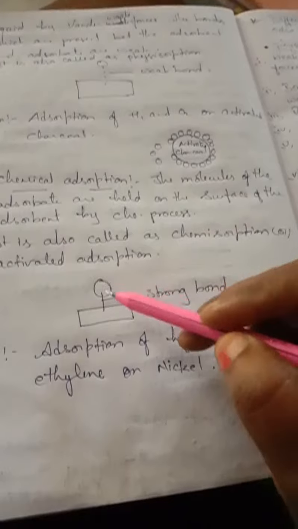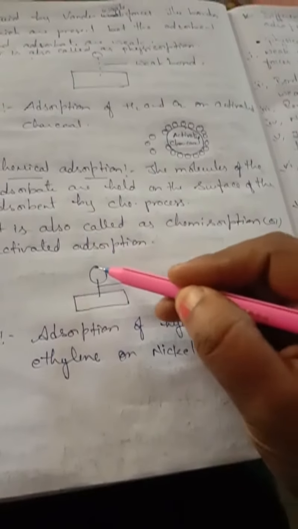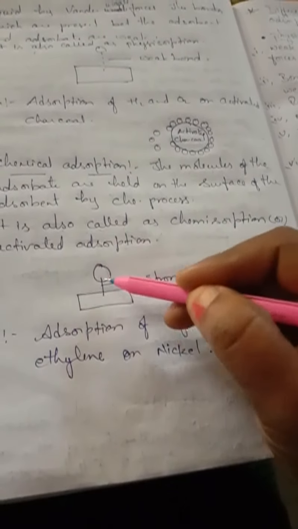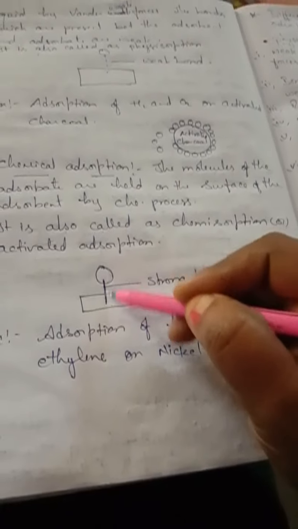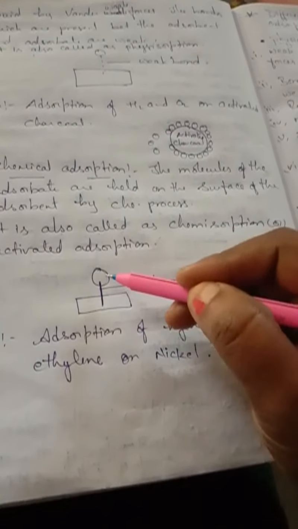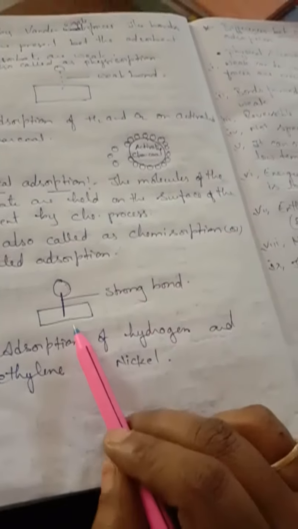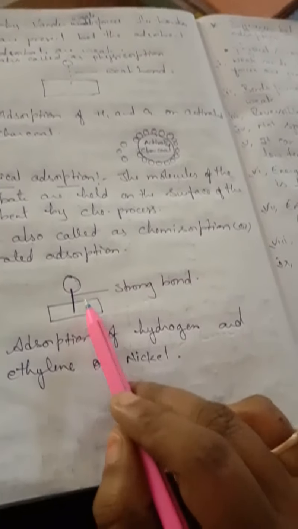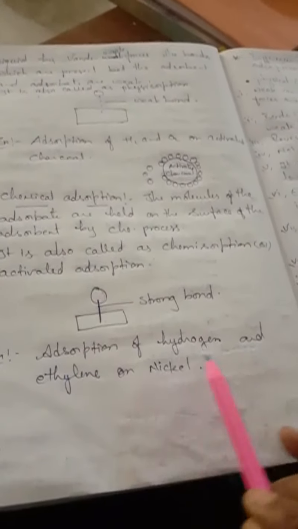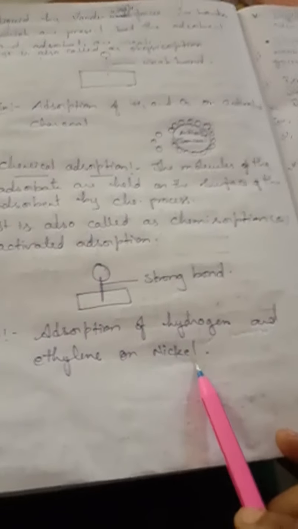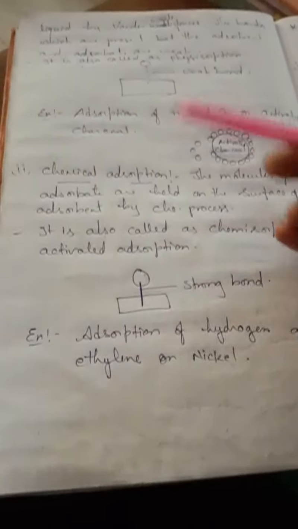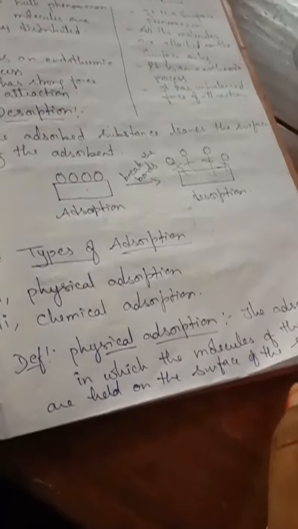Why is it called chemical adsorption, children? Because a strong bond is formed between the molecule and the adsorbent. Whenever a strong bond is formed, it is called chemical adsorption. An example for this is adsorption of hydrogen and ethylene on nickel metal. These are the two types, physical adsorption and chemical adsorption, that we have seen.